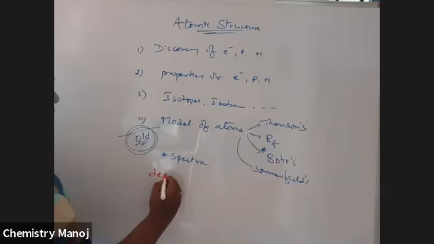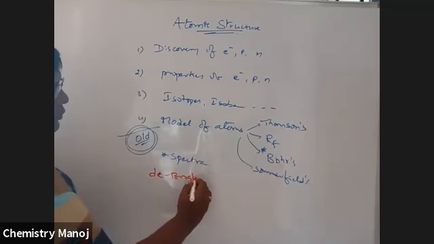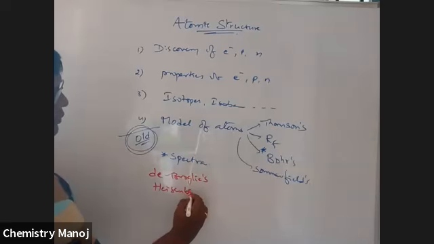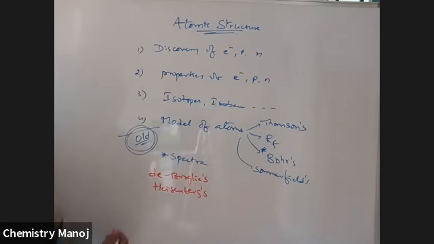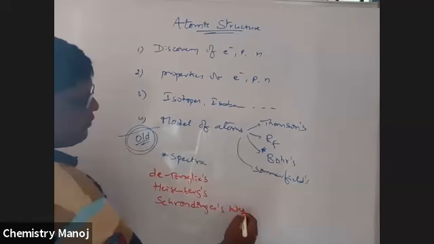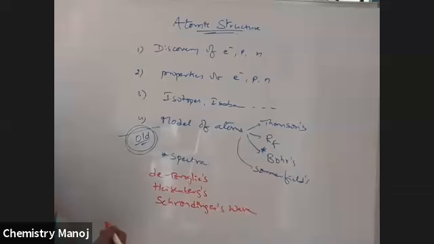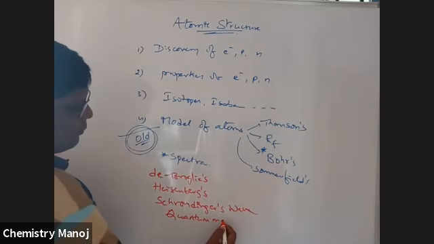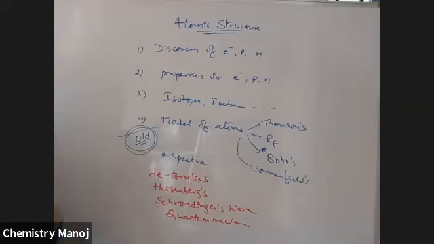de Broglie's theory, Heisenberg's uncertainty principle, Schrodinger's wave equation. This is nothing but the quantum mechanical model of atom. Schrodinger wave equation is nothing but the quantum mechanical model of atom.